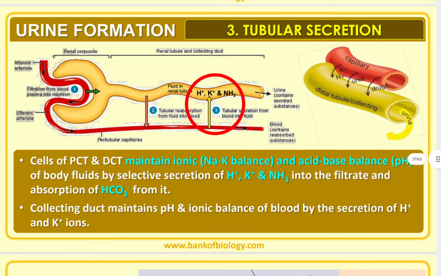Third is tubular secretion. It is the third step. Cells of PCT and DCT maintain ionic balance, meaning sodium-potassium balance, and acid-base balance, that is pH, of body fluid by selective secretion of H+ ion, K+ ion and NH3 into the filtrate and absorption of HCO3- from it. The collecting duct maintains pH and ionic balance of the blood by the secretion of H+ and K+ ions.